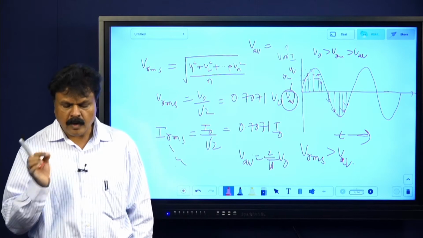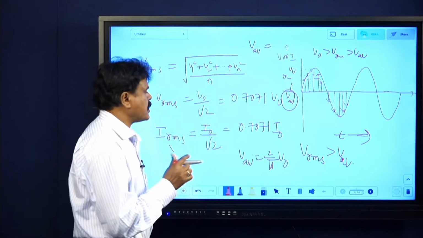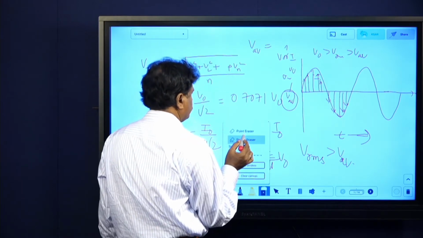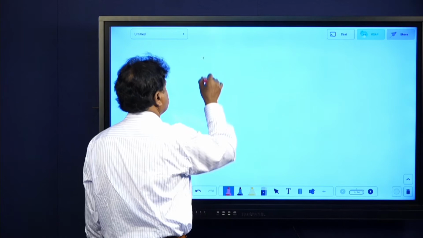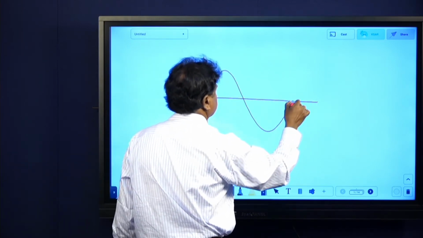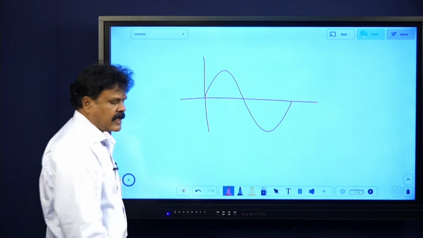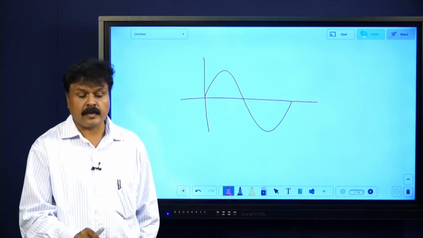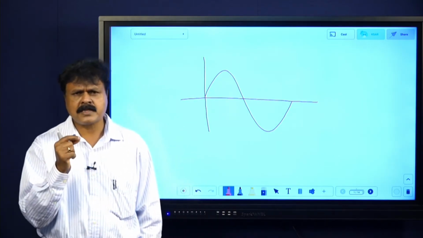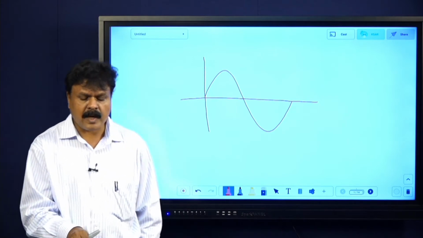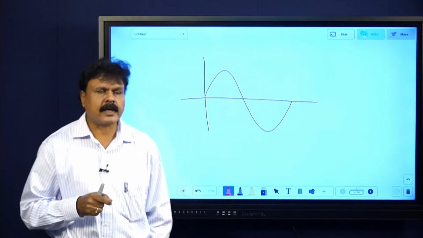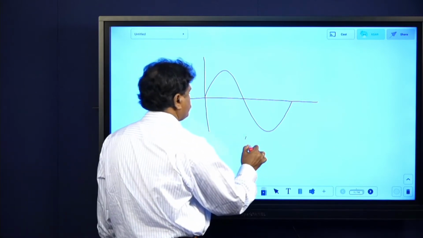Now phase and phase difference, these two things are quite important. What does phase mean? At any instant of time, what is the value of AC particularly? That is phase. In a way we can say it is the state of vibration of a particle, as in waves. Here it is defined as the fraction of the time period that has elapsed since the current or voltage passed through zero value in the positive direction. Let me explain that.